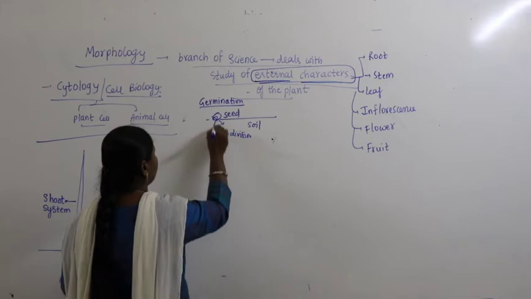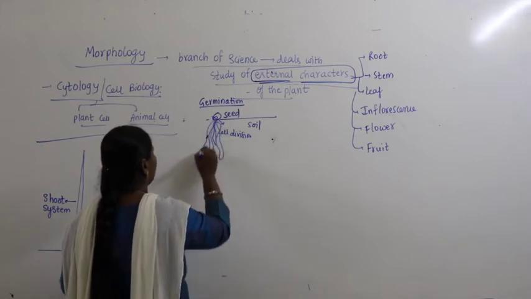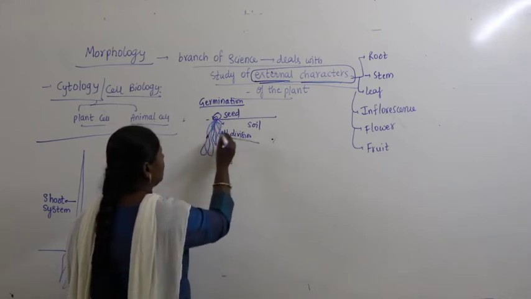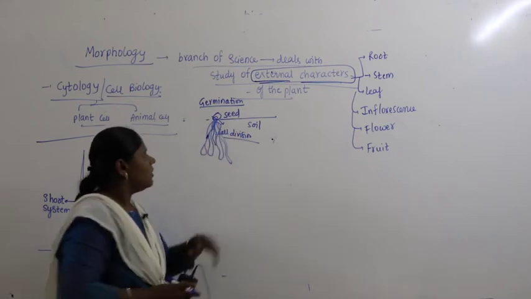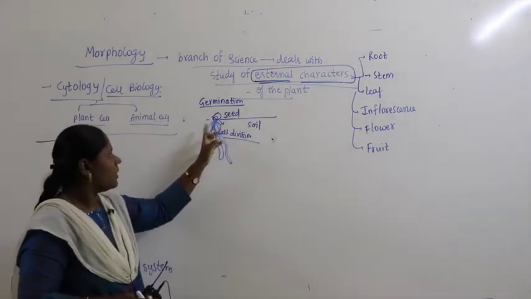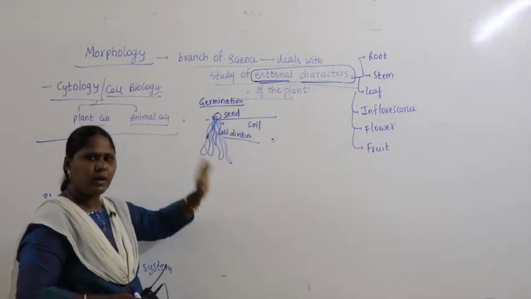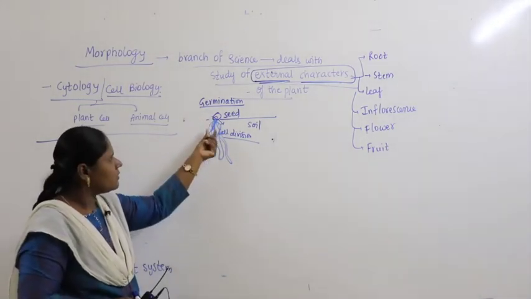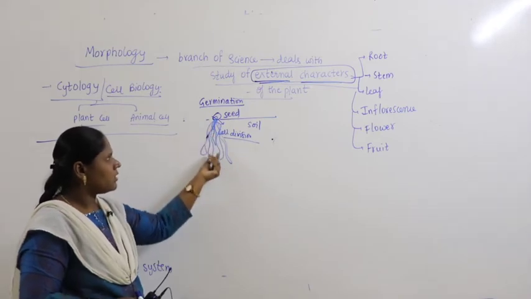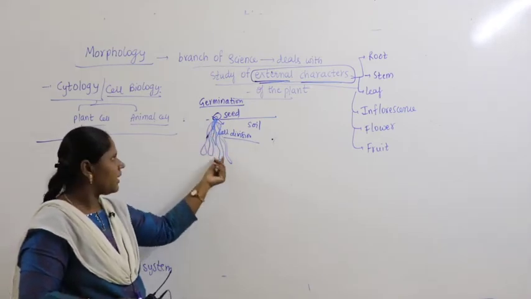Cells will divide and produce roots. One cell gives rise to two cells, 2 will give 4, 4 will give 8, 8 to 16. Like that, cells will increase in number, extend and form a structure like a root.